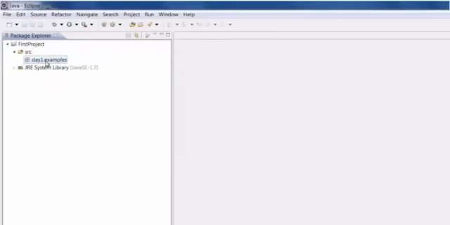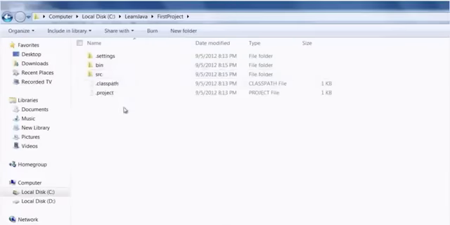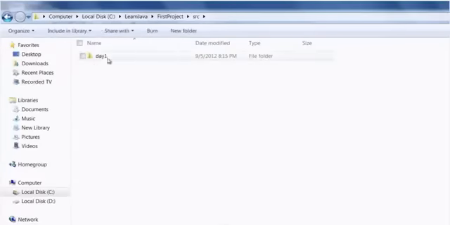If you want to see the folder structure, you can go to the C drive Learn Java workspace and you can see the project name first project, under which we see the source folder, and under which you will see this day one folder, and under which you will see the examples folder. So you can see that the packages that we created basically created folders for us in the C drive.